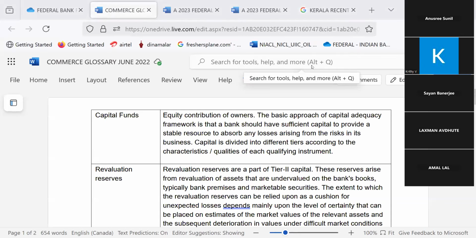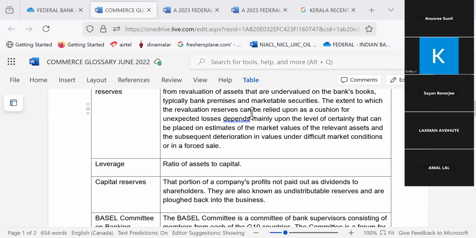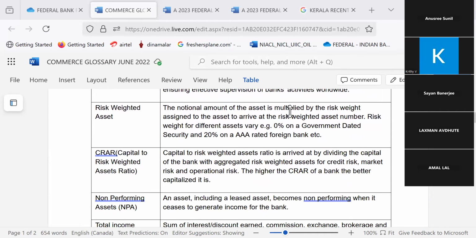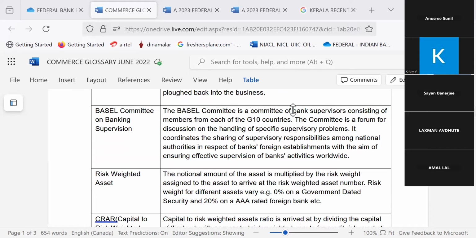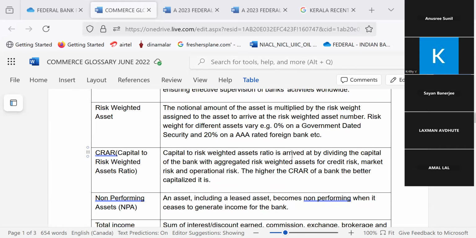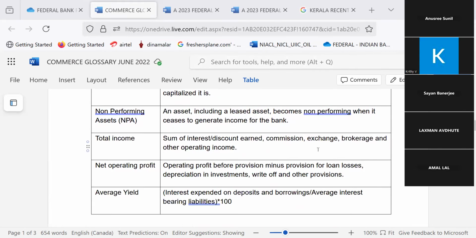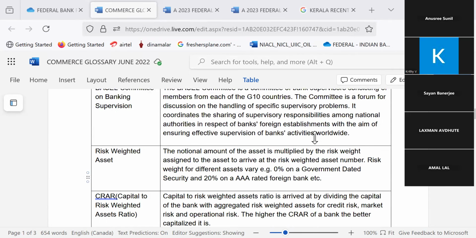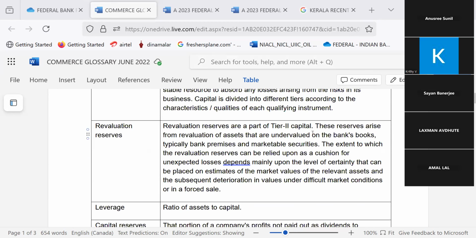For commerce students, MBA finance students or MCom students, the questions are like what is meant by capital funds, revaluation reserves, what is leverage, then what are capital reserves, what are Basel Committee norms for banking provision, what is risk weighted assets, what is CRAR, what is NPA, what is total income. Questions like that can be asked. Apart from that, simple questions like, what is a balance sheet?